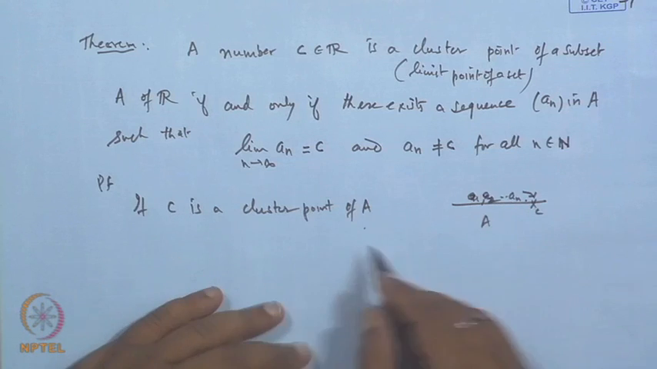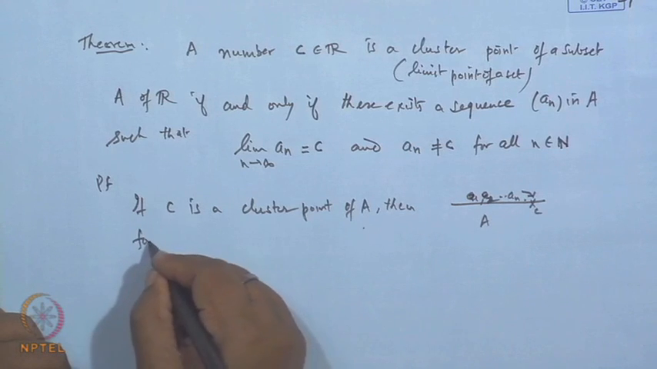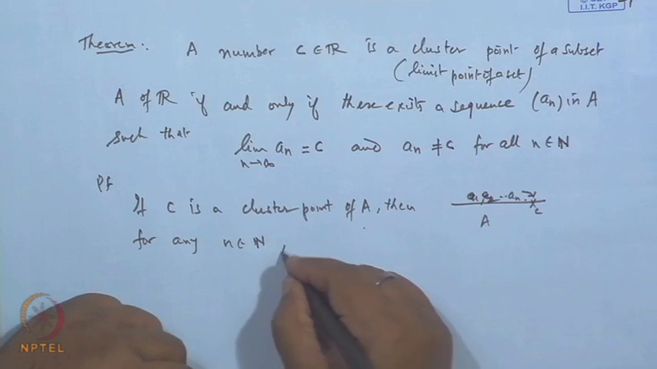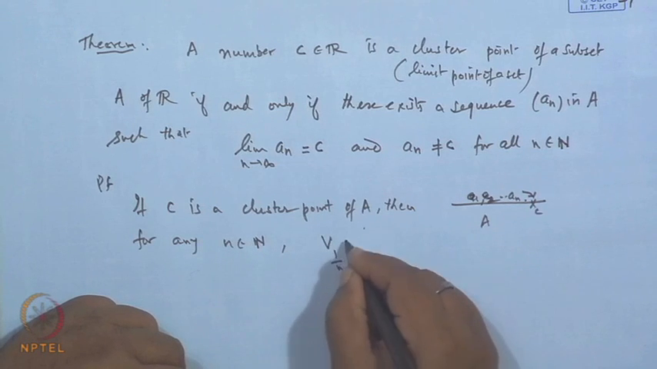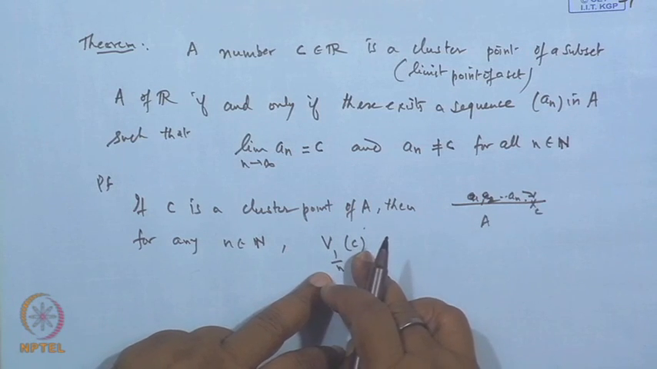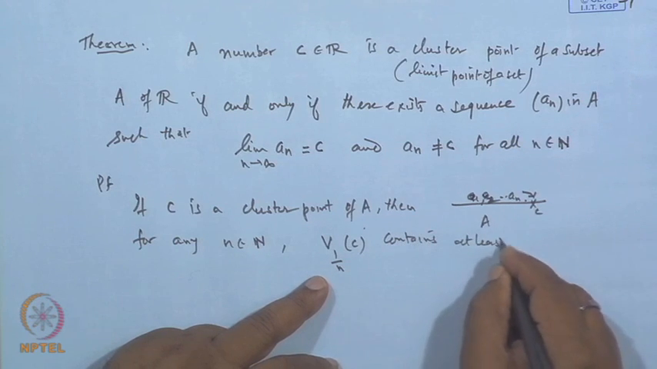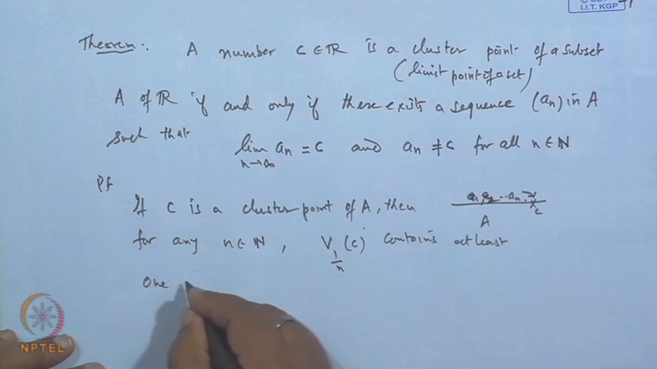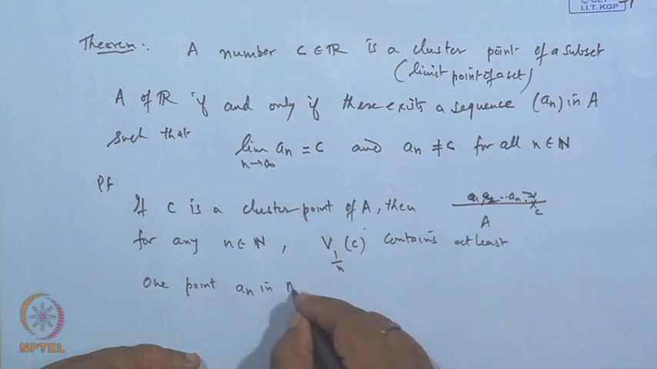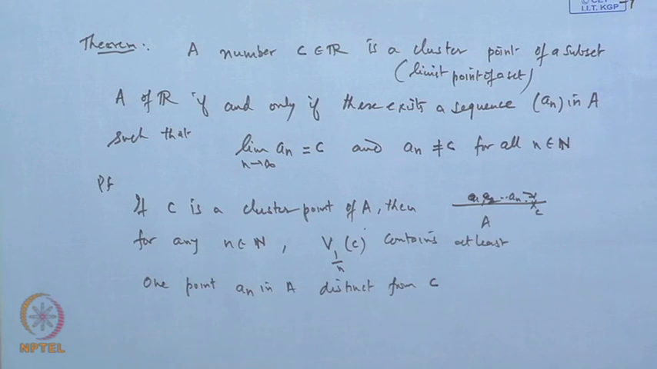So, I am choosing delta to be 1 by n, for any n belonging to N. The 1 by n delta neighborhood of C contains at least one point a_n, which is in A and distinct from C. This is by definition of the cluster point.